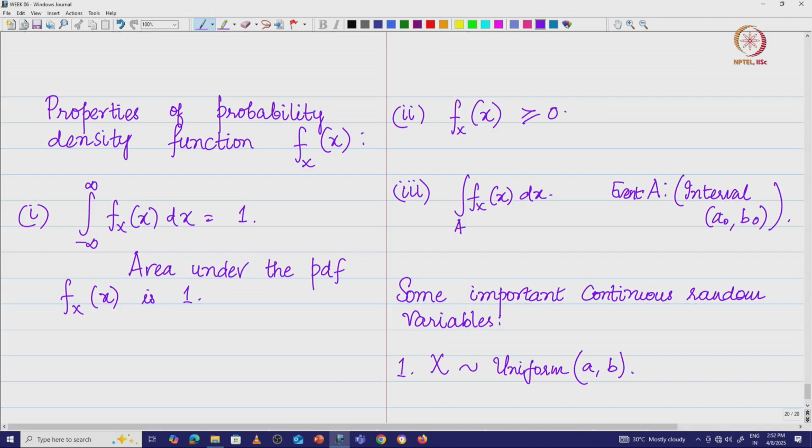So, let us look at what it means. x is uniformly distributed, x is uniform in the interval a comma b. Now, what do we mean by that?